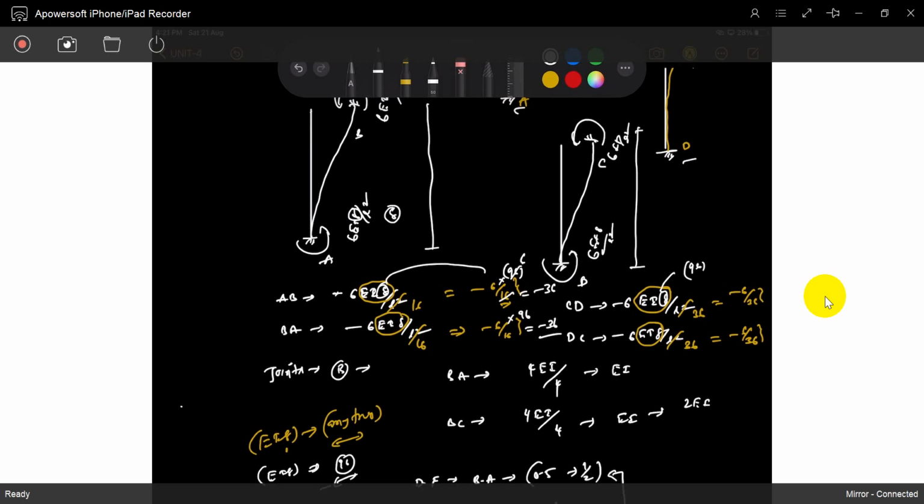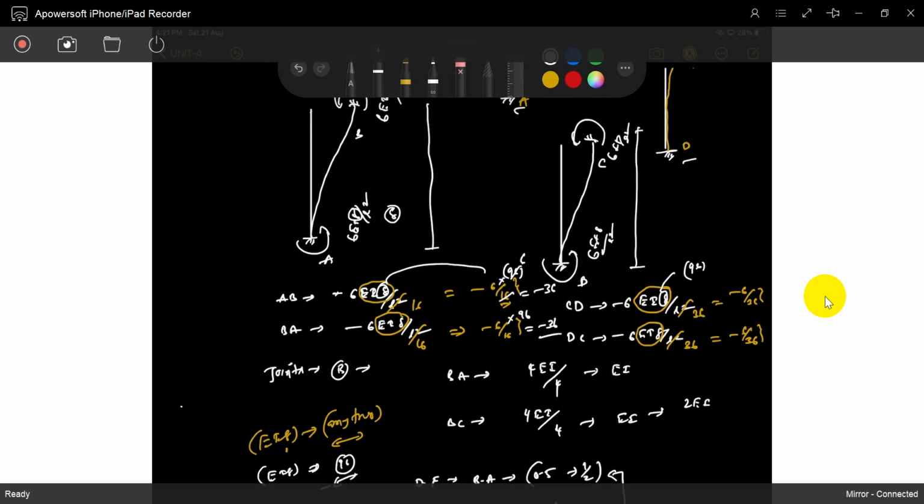So if you take 96, what is the value? 96 divided by 36 is 2.6, multiplied with 6, it's 16.